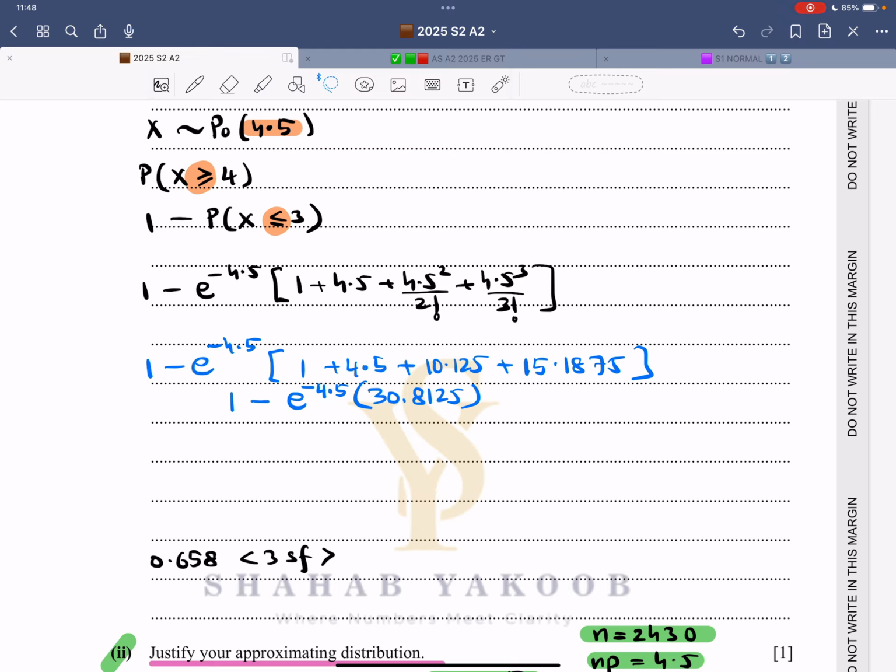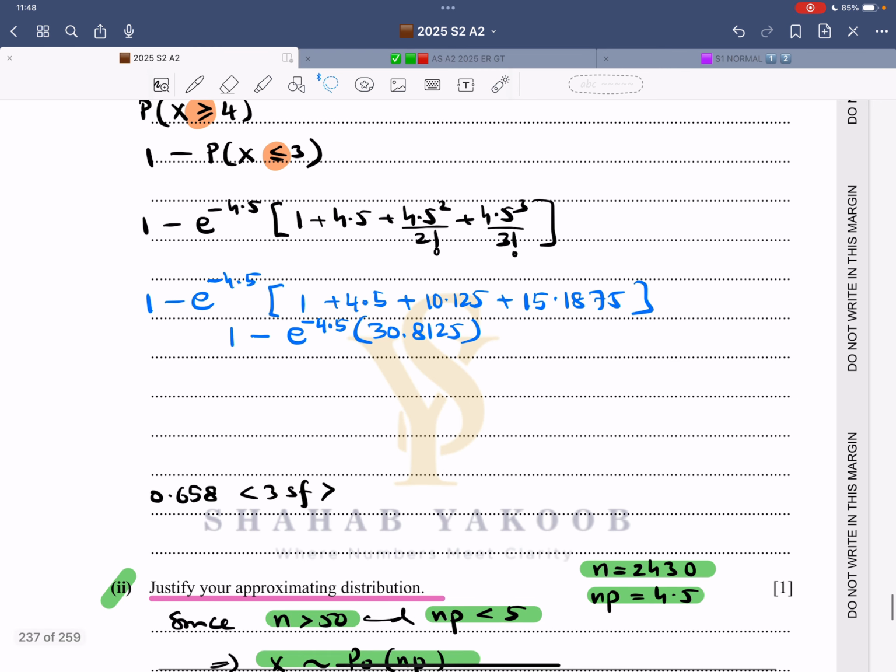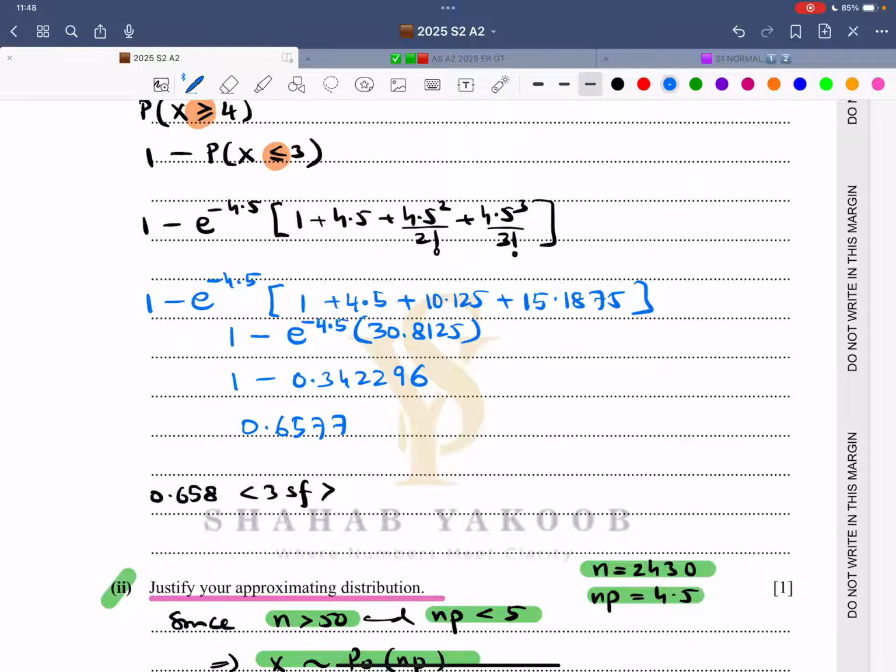So now this comes out to be the small value times 30.8125. That is 0.342295. 1 minus 0.342296. Now when we do the subtraction, this comes out to be 0.6577, so 4 SF, and then the final answer 0.658.